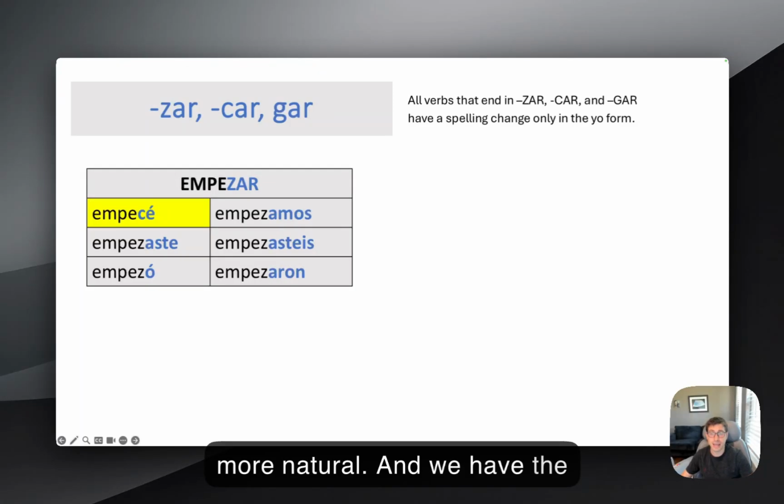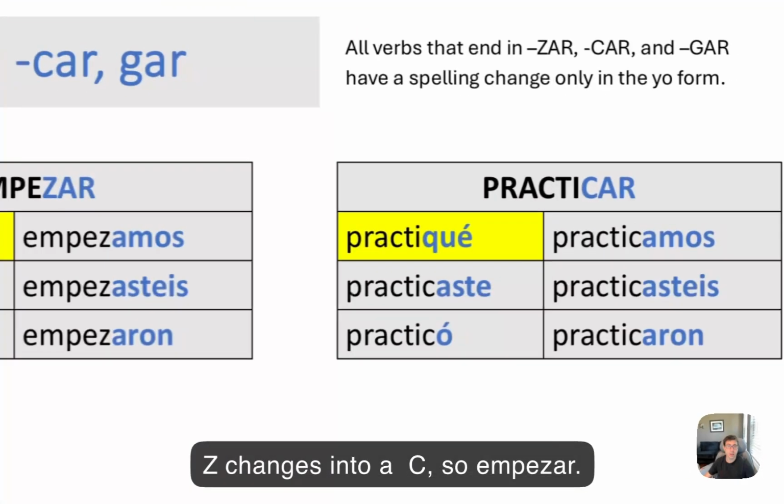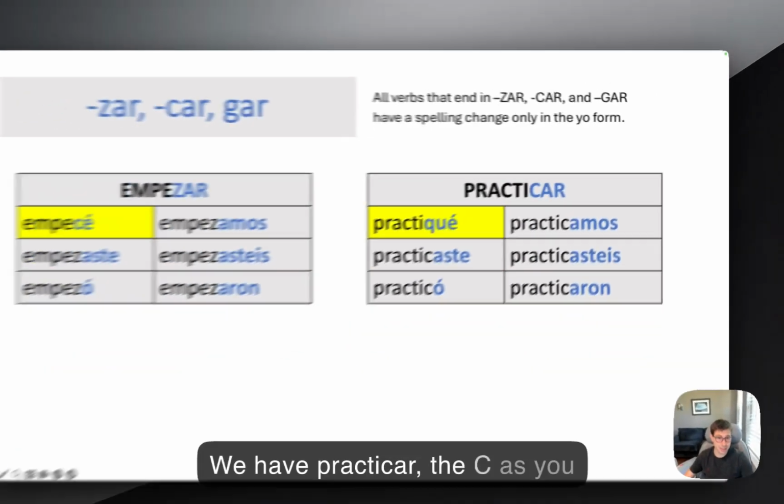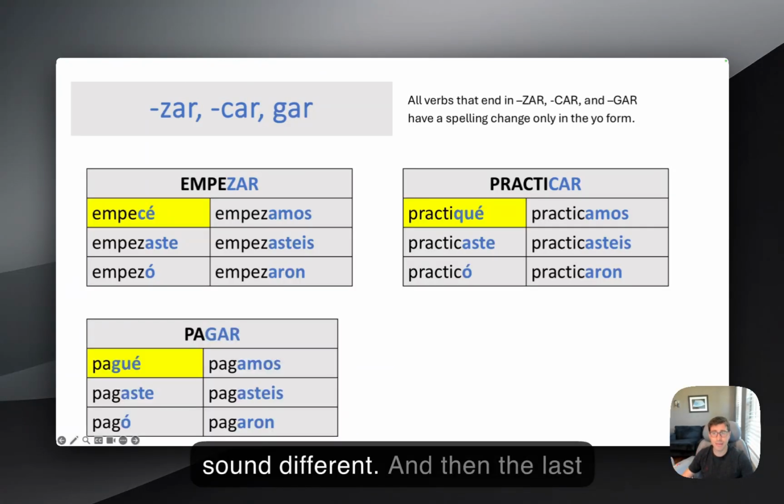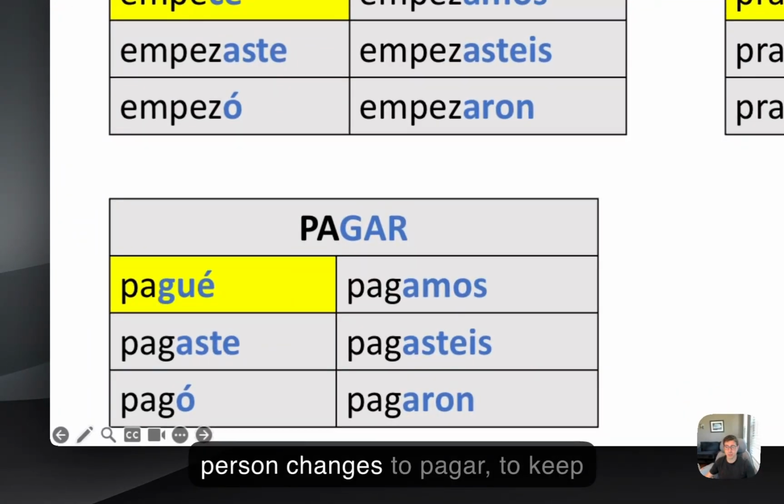And we have verbs like empezar, ending in zar. So instead of saying empezé, the Z changes into a C. So empecé. We have practicar, where the C, as you can see for the yo form, changes to QU. So practiqué. It sounds the same because if I put a C, it will sound different. And then the last one we're going to look at today, pagar. As you can see, the first person changes to pagué to keep the same sound.